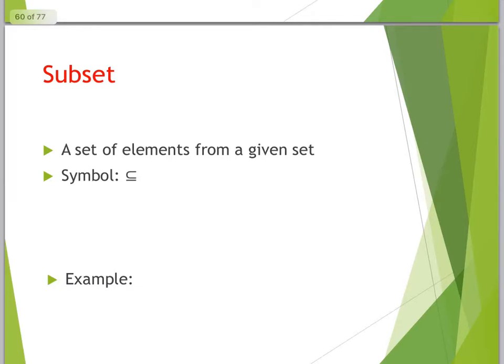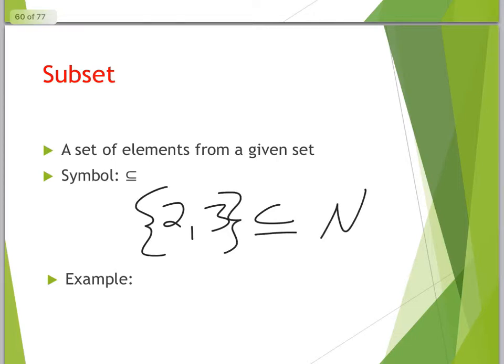So back to the idea of natural numbers, right? You could say that 2 and 3, right, is a subset of the set of natural numbers. Or I could pick any person in the classroom right now, and you're 2 of you, 3 of you, 1 of you, none of you technically, and they'd all be considered subsets. The whole set of you is a subset.